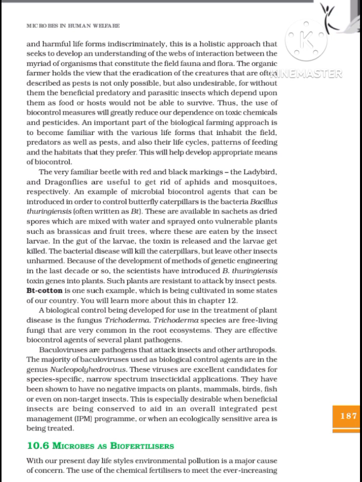The organic farmer holds the view that the eradication of the creatures that are often described as pests is not only possible, but also undesirable, for without them the beneficial predatory and parasitic insects which depend upon them as food or hosts would not be able to survive. Thus, the use of biocontrol measures will greatly reduce our dependence on toxic chemicals and pesticides.